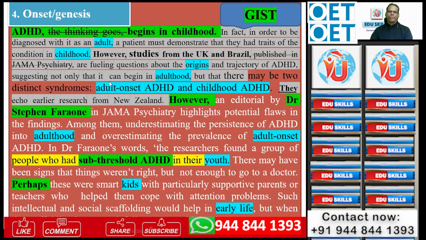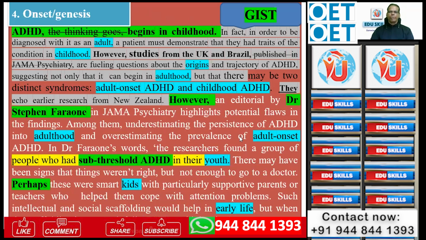So the first part of this paragraph speaks about childhood onset of ADHD, whereas starting with, however, a contrast with another name as a clue for you when you skim, they are speaking about adult onset. So the first part speaks about child onset, second part speaks about adult onset. If the question is particularly about child onset, you may not come back to this particular area. You can remain here. If it is about adult onset, you can remain here.